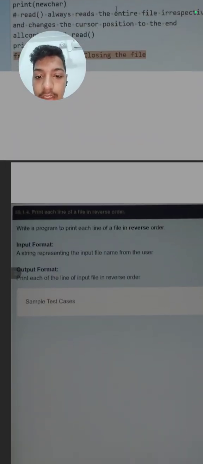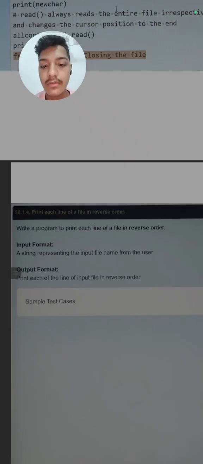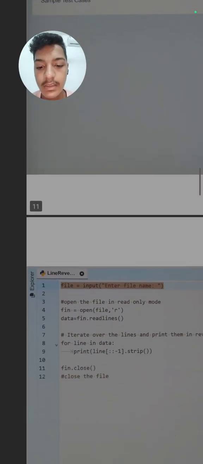Next is print each line of a file in the reverse order. So this program says that we have one file, but this time we want to print our file from the backward or reverse position. For this we have to write a program to print each line of a file in the reverse order. So first we have to take an input, a string representing the file from the user. So we will see how we can do it.